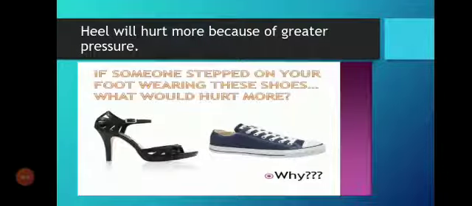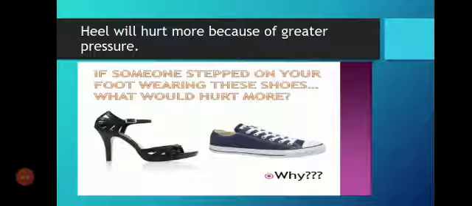Okay, now look at this next diagram, next picture. That heel will hurt more because of the greater pressure. Look, if someone stepped on your foot wearing these shoes, which will hurt more? If someone wears joggers and someone wears a high heel, and they put a foot on your foot, which one hurts you, the pencil heel or the jogger shoe?